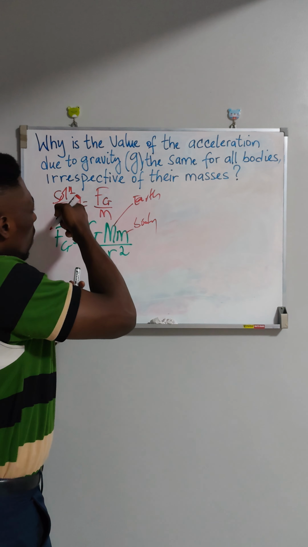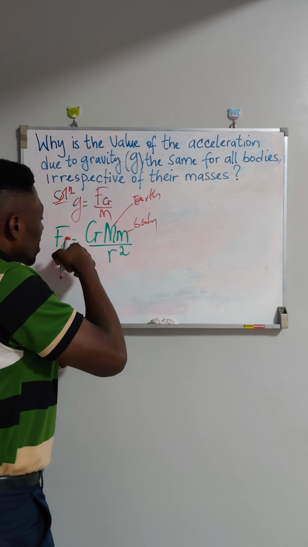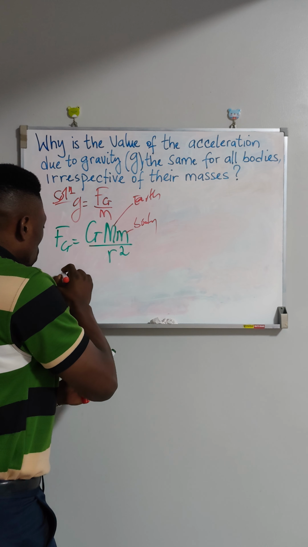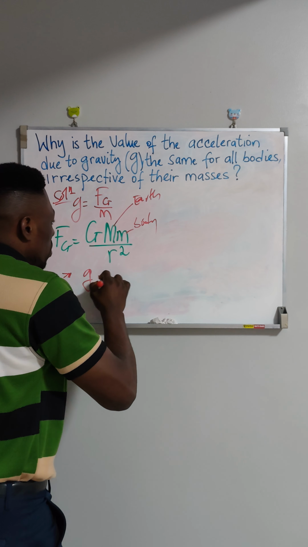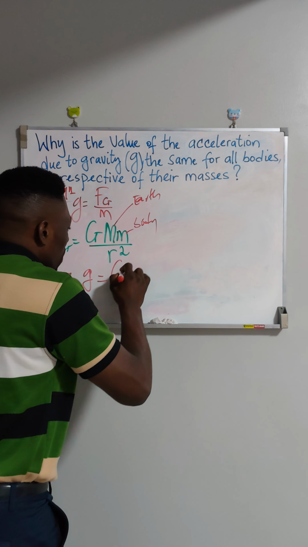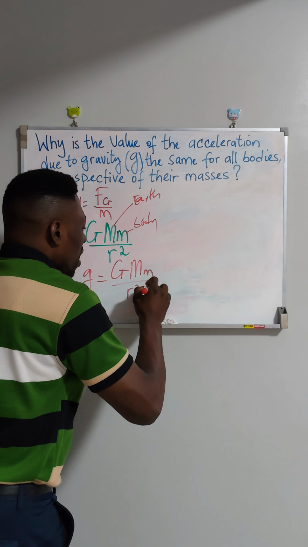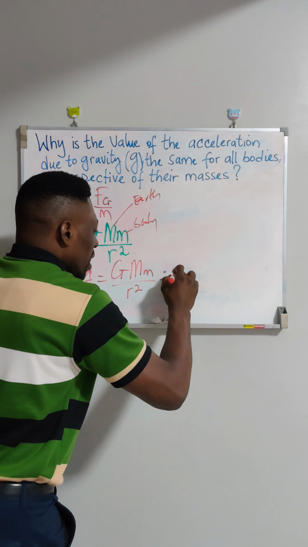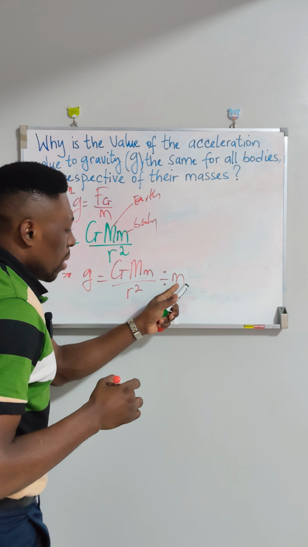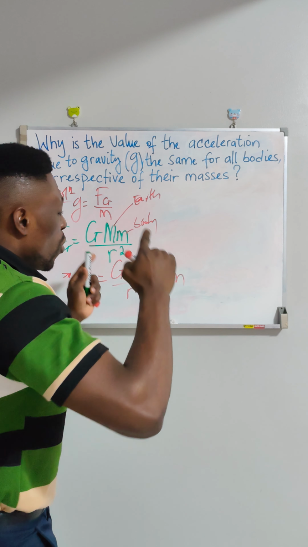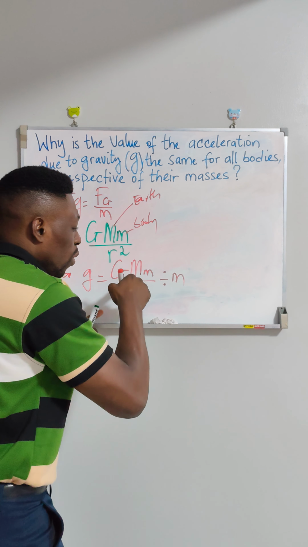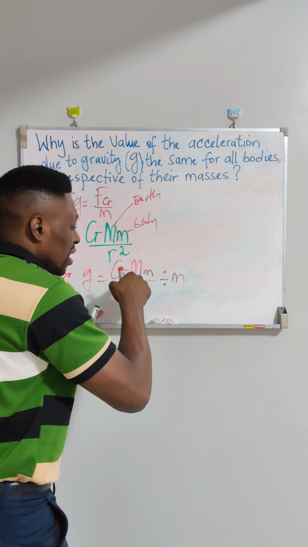Now, gravitational field strength is this force per unit mass. So, gravitational field strength will be all of this here, big G, big M, small m, divided by r squared, further divided by small m. Why small m? Why can it not be big M? Because we know that the source of this force is from the Earth. So we cannot cancel big M. We are talking about small m here.